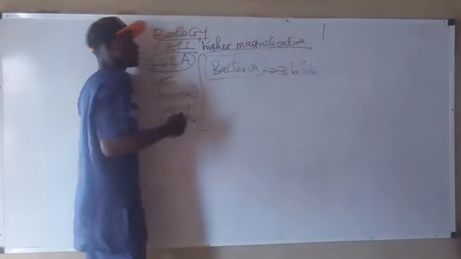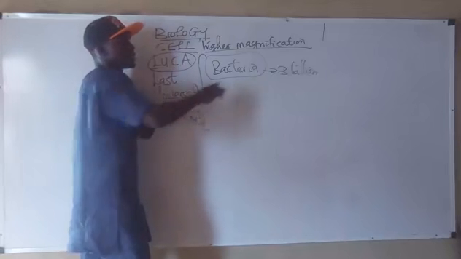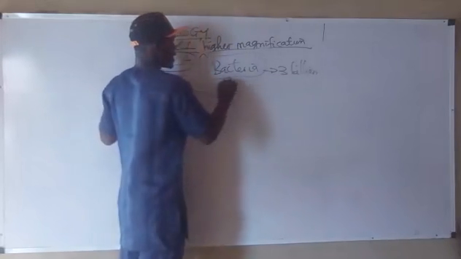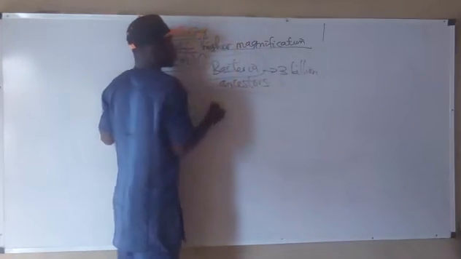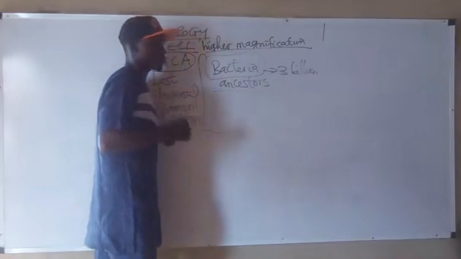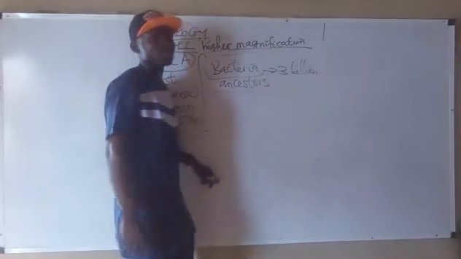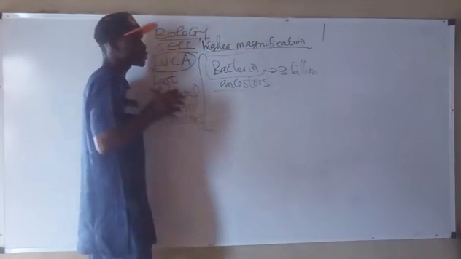Because they came into existence 3 billion years ago, we now call them ancestors. So please don't forget what we just treated.